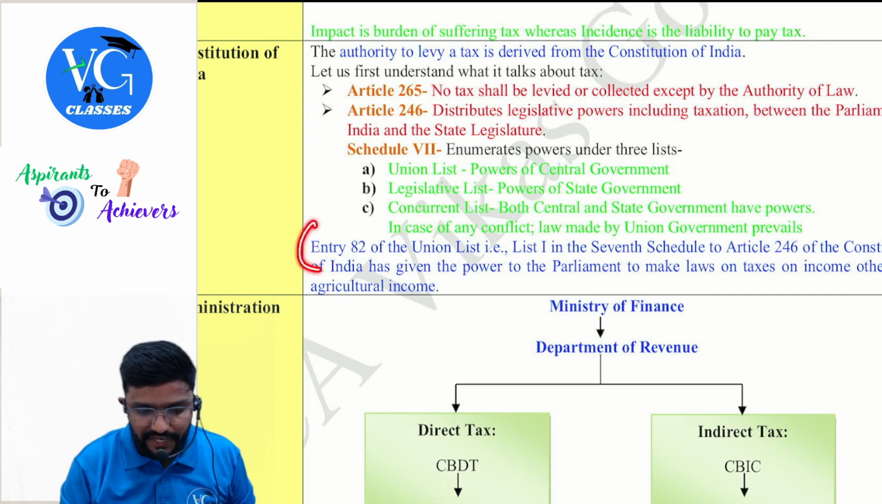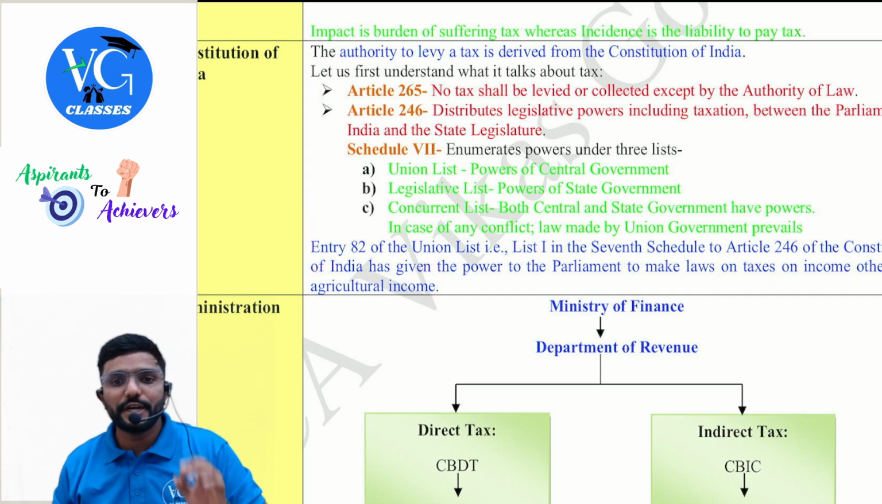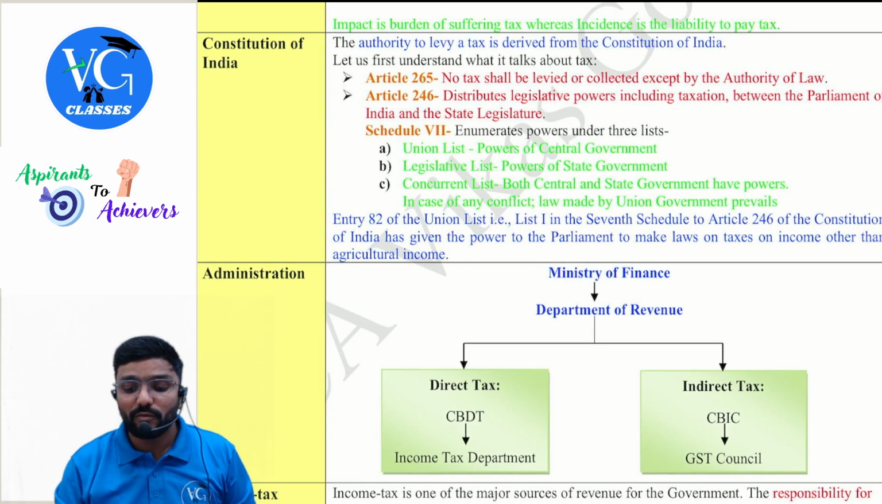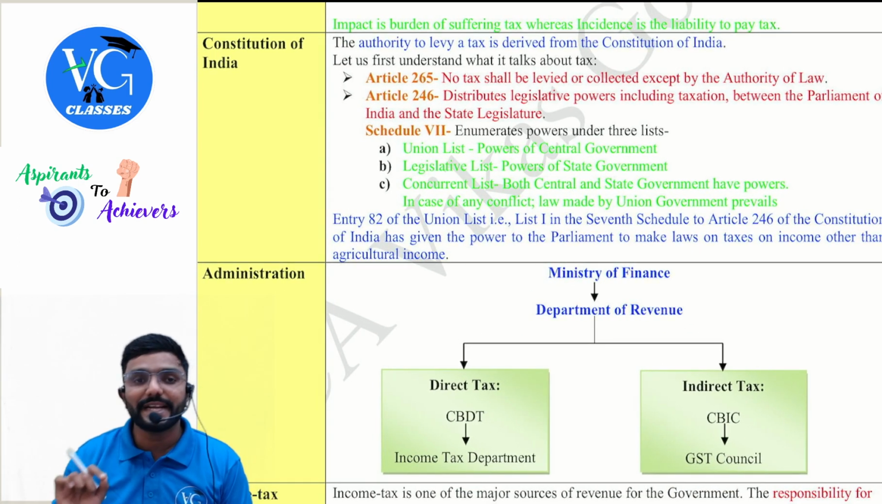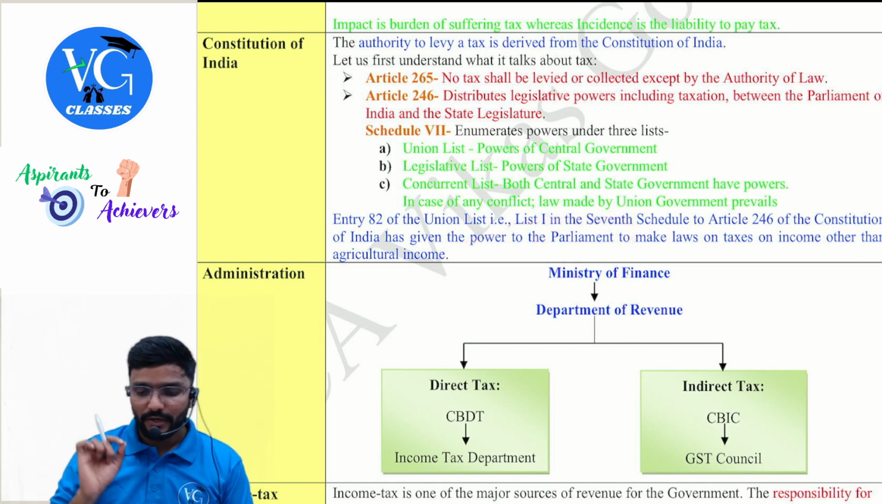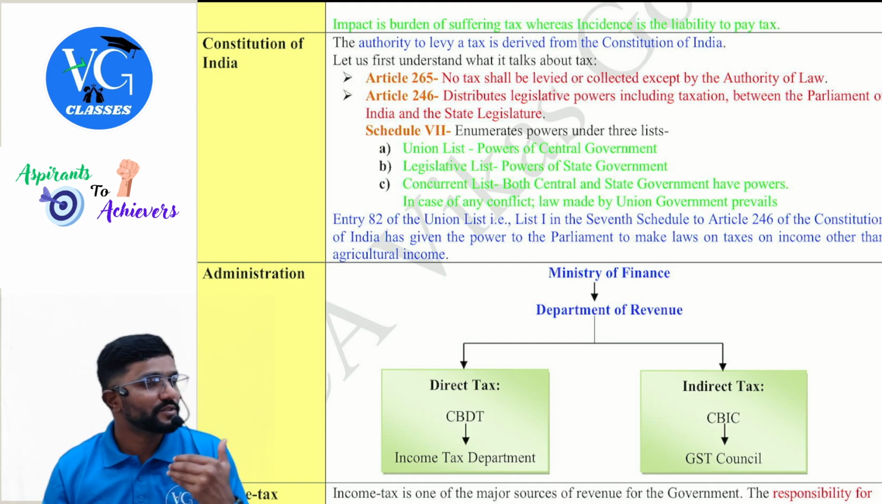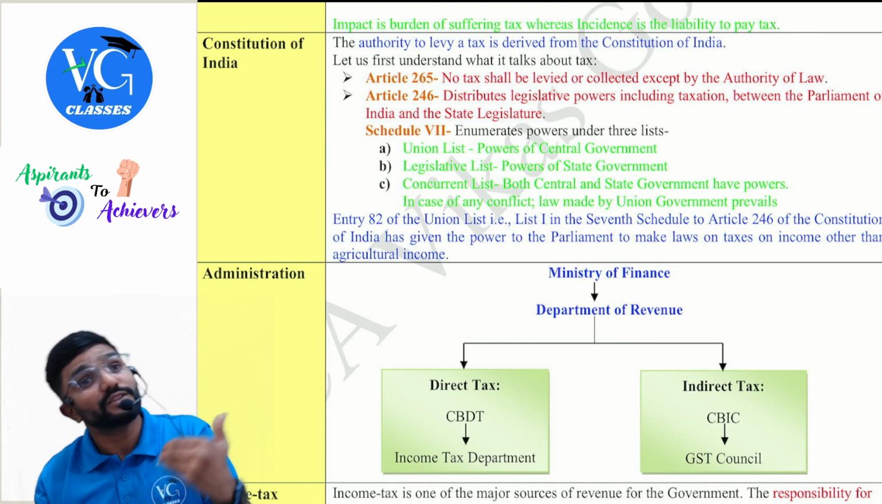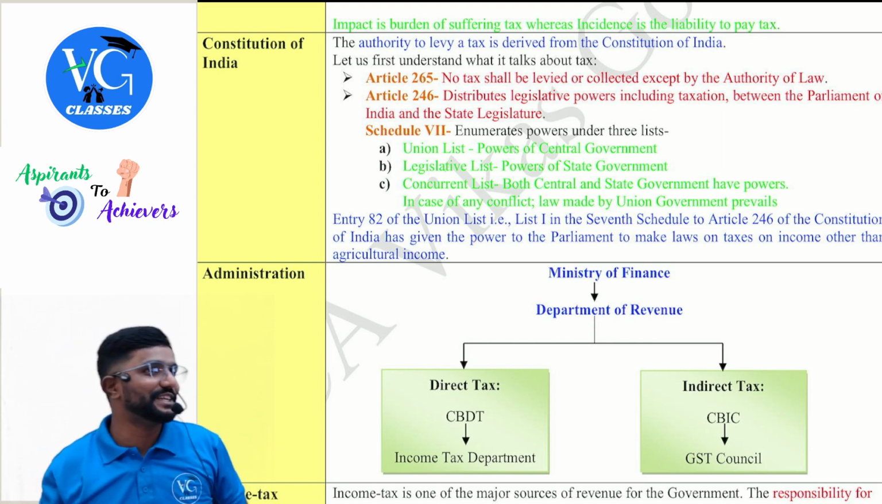I will just read this entry. Entry 82 of the union list, list 1 in the 7th schedule to Article 246 of the Constitution of India, has given the power to the Parliament. Parliament means the central government. To make laws on taxes on income other than agriculture income. So now the central government has the power to make laws on income other than agriculture income.